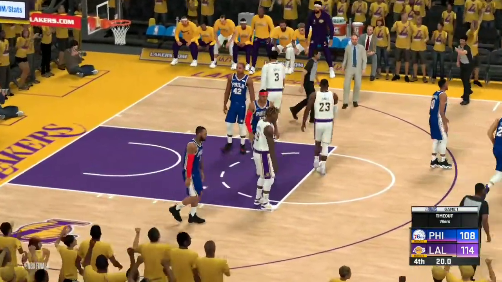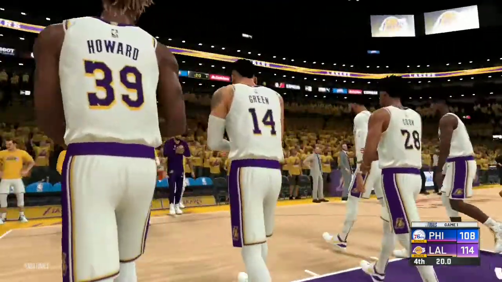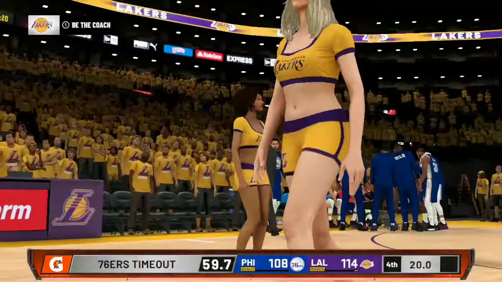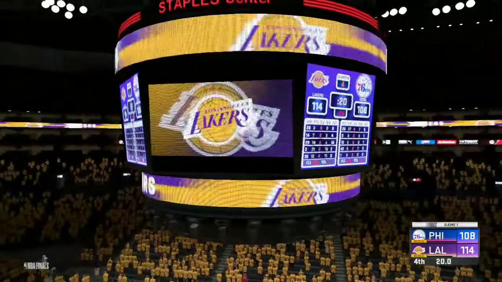So 76ers take a timeout with a 6-point game, 20 seconds remaining. So they quickly need to go in for a 3-pointer, make that, and again foul. Probably LeBron James, as he's right now, I guess, the worst free throw shooter if JaVale McGee is not on the floor.